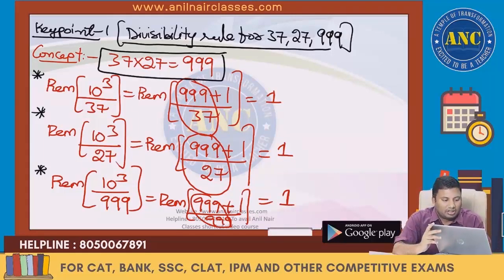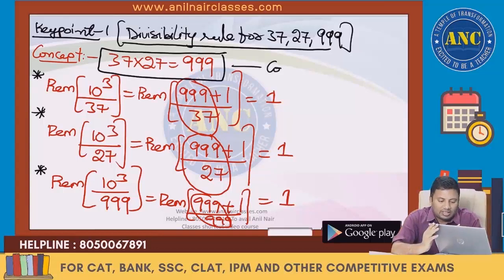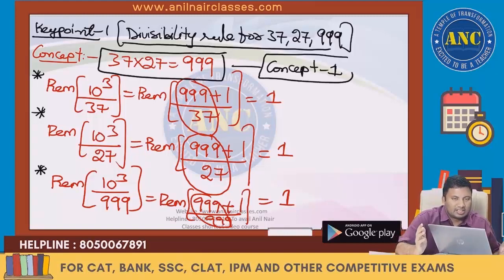First write down these important observations. Let me call this Concept 1. Concept 1: 10 cube divided by 37, remainder 1. 10 cube divided by 27, remainder 1. 10 cube divided by 999, remainder 1.